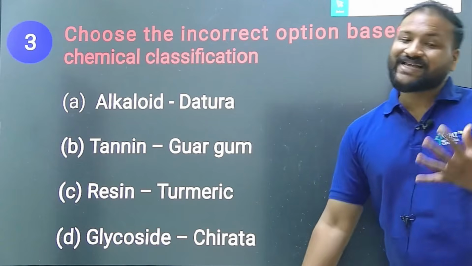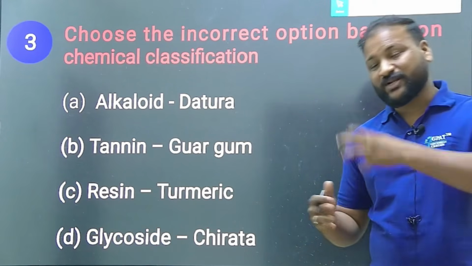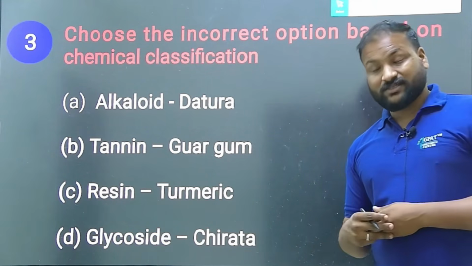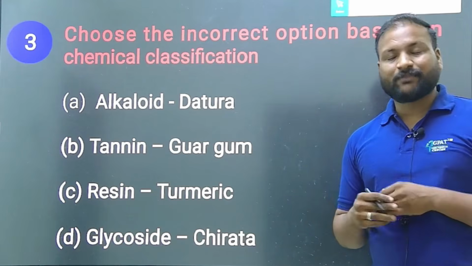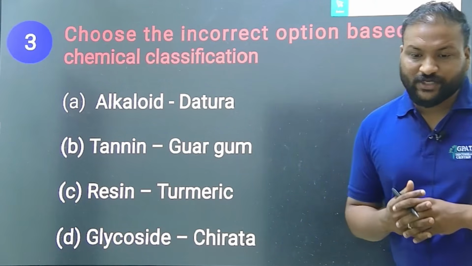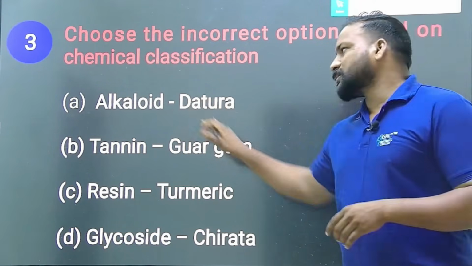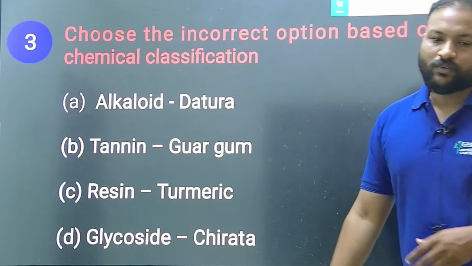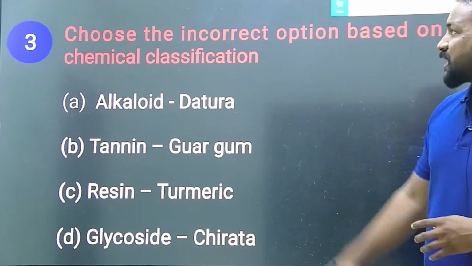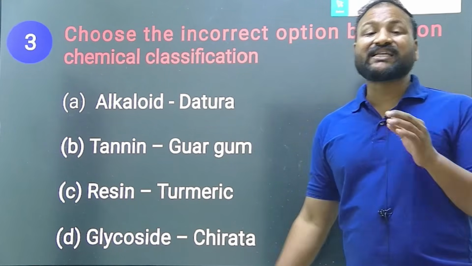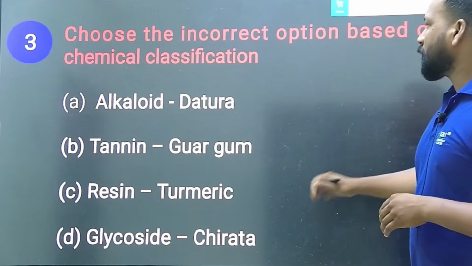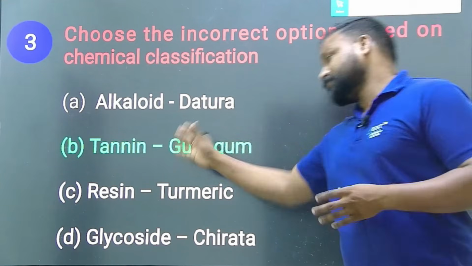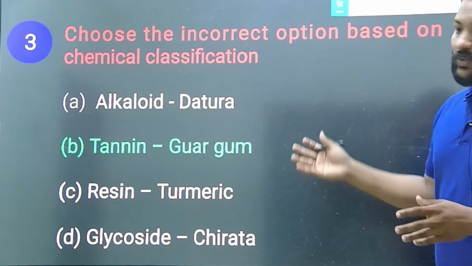Choose the incorrect option based on the chemical classification. Based on the examples also we are going to get questions: what type of drugs contain alkaloids, what are the examples for tannins, what are the examples for glycosides, all these things we need to consider. Alkaloid drug datura, tannin guar gum, resin turmeric, and glycoside chirata. What is the wrong option? Read the question carefully. What is the incorrect option?